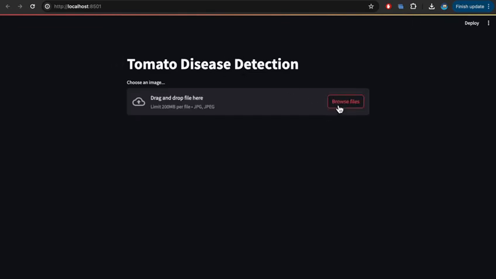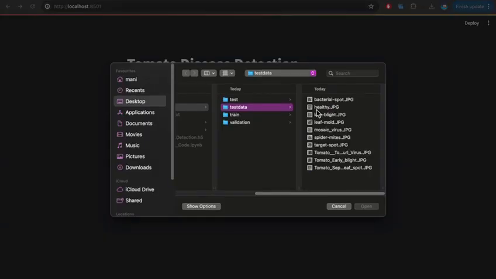The app is running. Here we can upload an image of any tomato leaf, and it can detect the disease of that leaf.